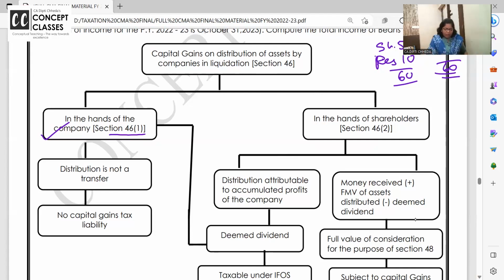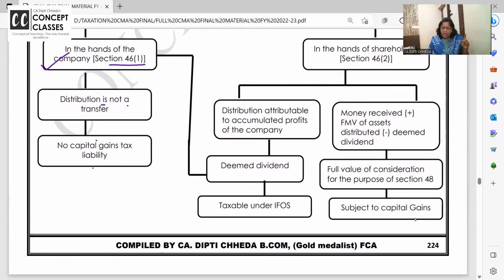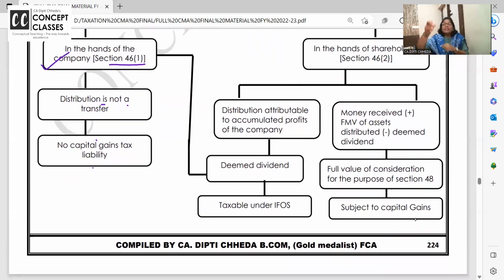Yeah. Now, it is not a transfer and the company does not have to pay any capital gain, but you'll have to write a note for this. Now come to shareholders. For you, whether you sell your share to a third party or give it to the company to cancel, your right is getting extinguished in the company. Is it a transfer for you, shareholder? Yes. Shareholder should pay tax on liquidation when his shares are getting transferred or cancelled or closed.